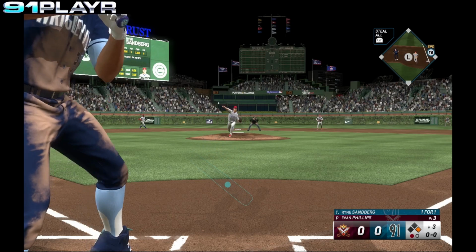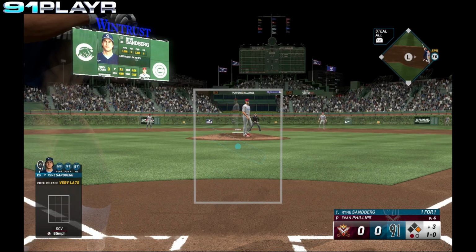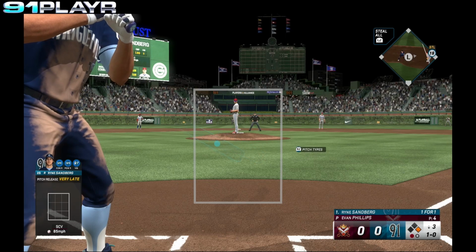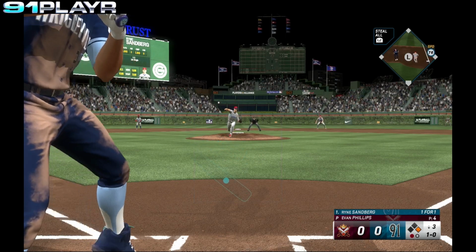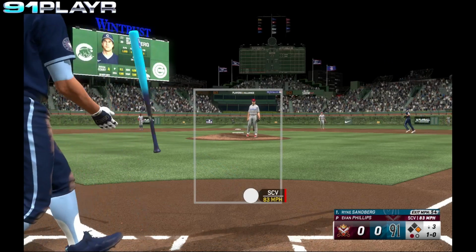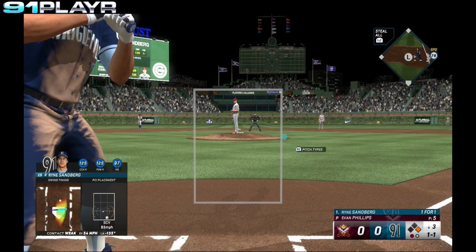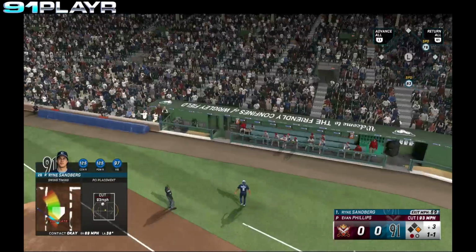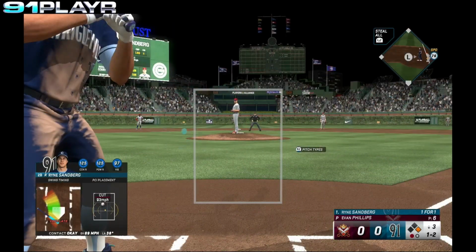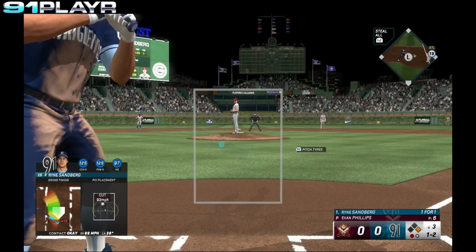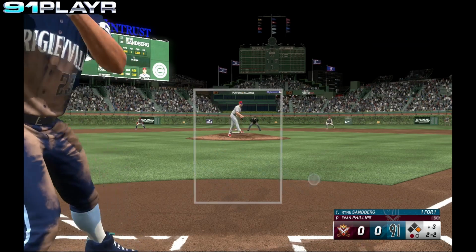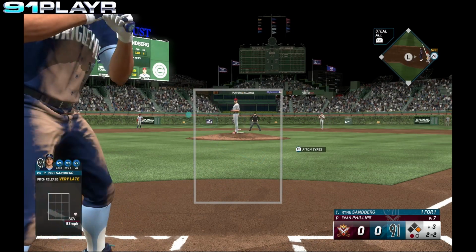Pitch to Sandberg. It's a ball low. 1-0 is the count. Sandberg fouls that pitch away. 1-1's the count. Fouled off down the first baseline, out of play. 1-2 to Sandberg. Ball outside. 2-2.